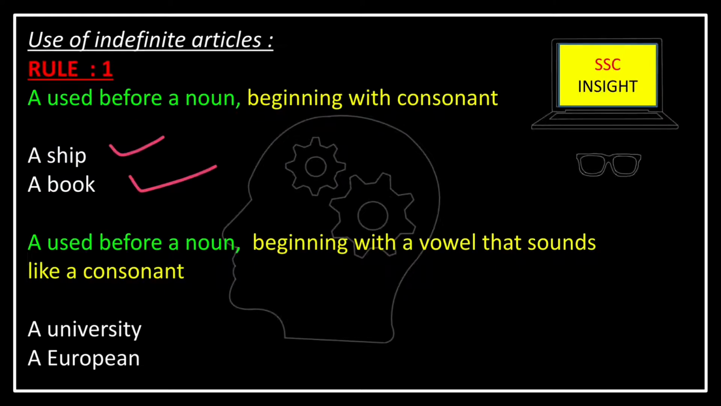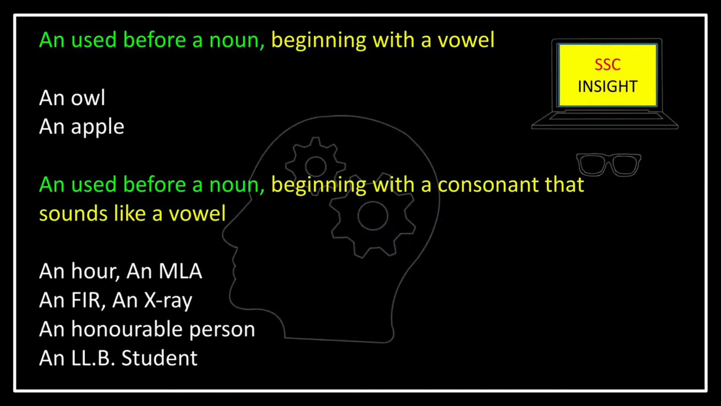Now, if the noun begins with a vowel but that vowel sounds like a consonant, in that case, a will be placed before noun. That is, a university, a European. In those cases, the vowel does not sound like a vowel, it is pronounced like a consonant. So, a will be placed before such words.